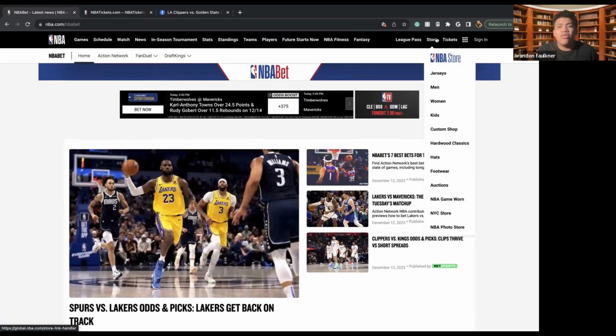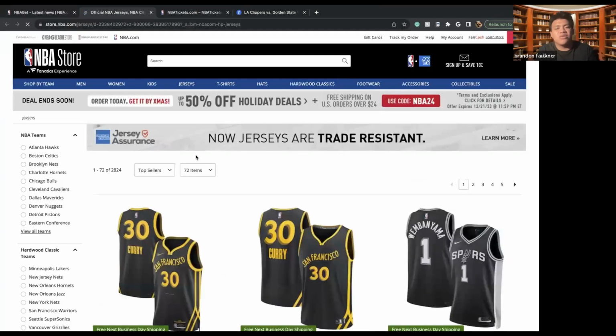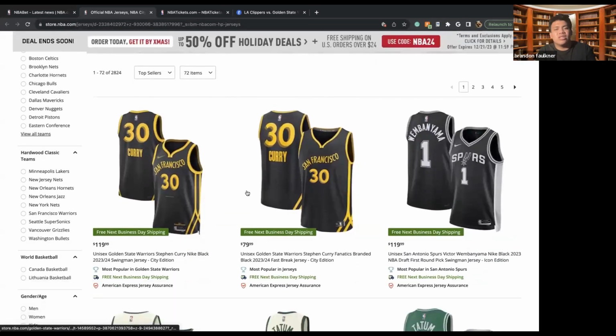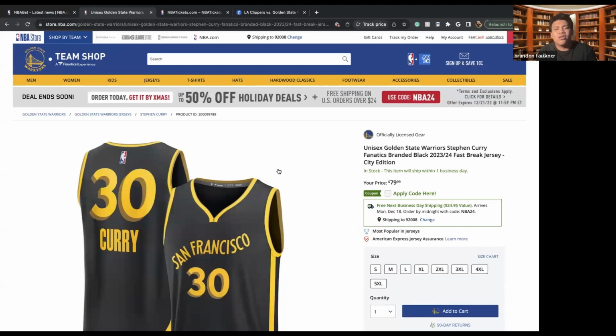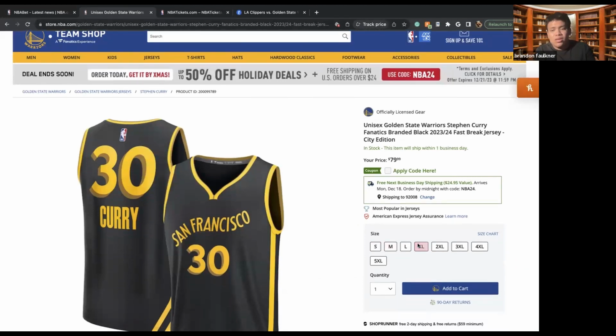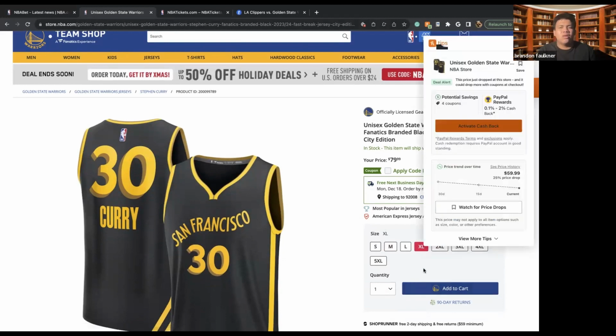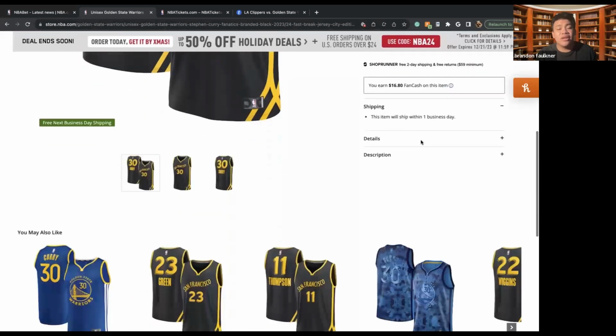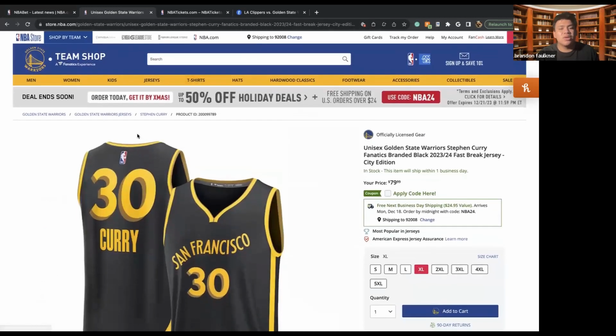But here as well, if you are an avid fan of NBA and you are looking to buy some merch, they have the NBA store. So there are things like jerseys, which you'd be able to purchase your favorite players' jerseys, which would be shipped to you depending on the price. So let's say I wanted to get a Curry jersey. So I'd select my size, I'd add it to my cart, and then it'd be shipped to me when I put in my address, when I put in my billing information, and other things like that. So here we can get a jersey depending on the price of what you're looking for, and then it'll be shipped to you, and you'll have your jersey present.